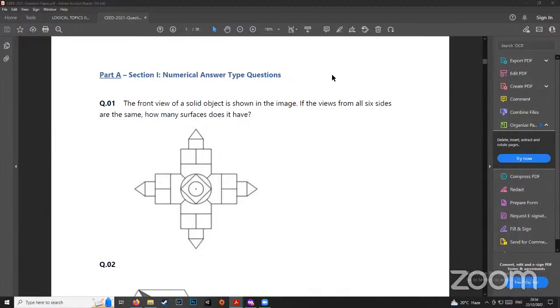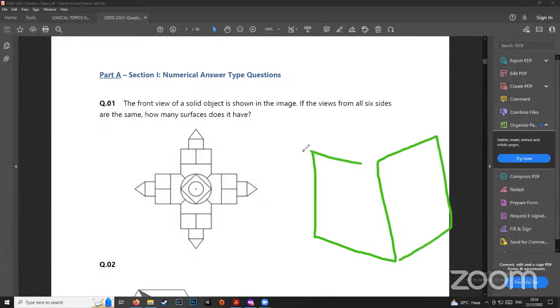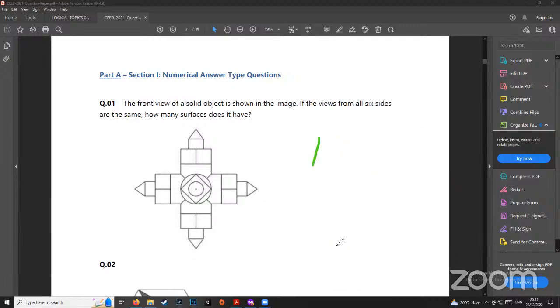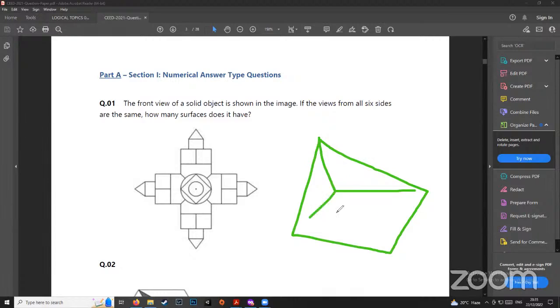Seems like a simple enough question, right? Surface counting generally asks you to count the number of surfaces in an object. So a cube has 1, 2, 3, 4, 5, 6; 4, 5, 6 are surfaces we can't see. It has 6 surfaces, right? A pyramid has 5 surfaces: 1, 2, 3, 4 and one bottom, 5.